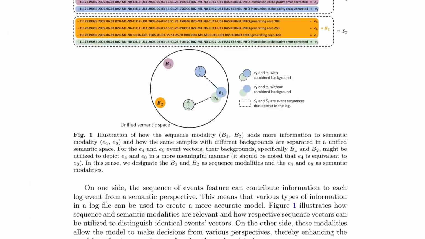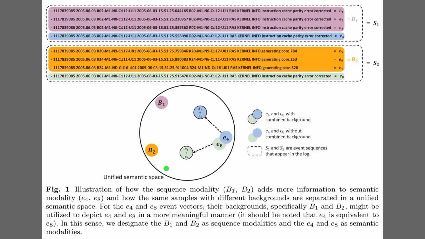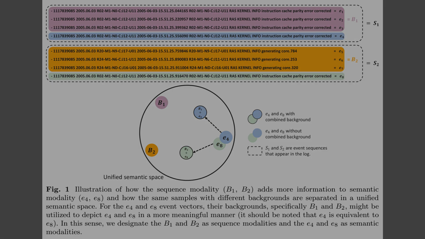Alright, Figure 1 illustrates how the system processes 2 distinct types of data, called modalities. The top portion shows log entries grouped into sequences, which provide vital context. Notice that Event 4 and Event 8 have the same text, but different backgrounds. By using this sequence data, the model separates these identical messages in the unified semantic space, a digital map that groups similar meanings. This context allows the system to spot anomalies that simpler models might miss.